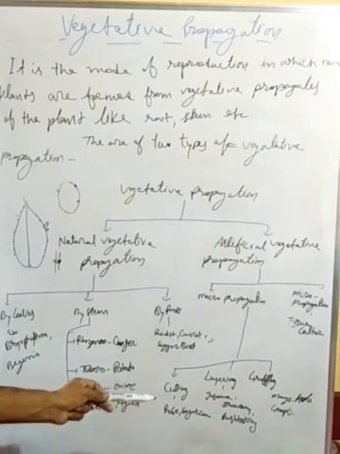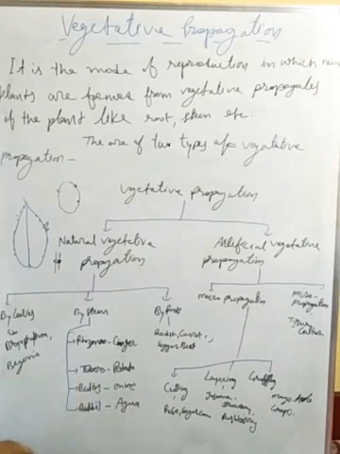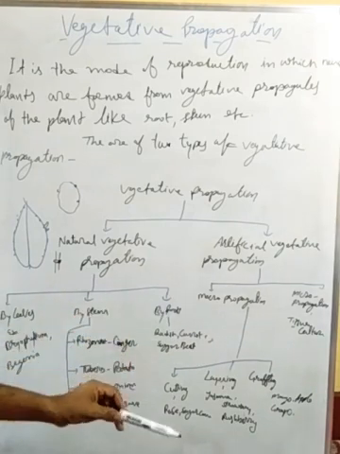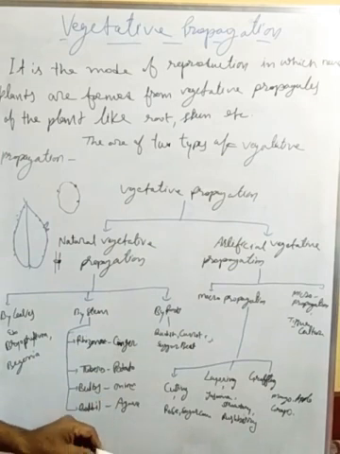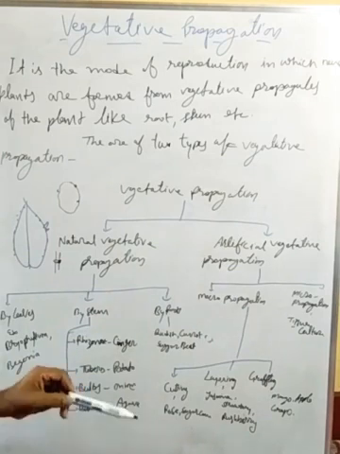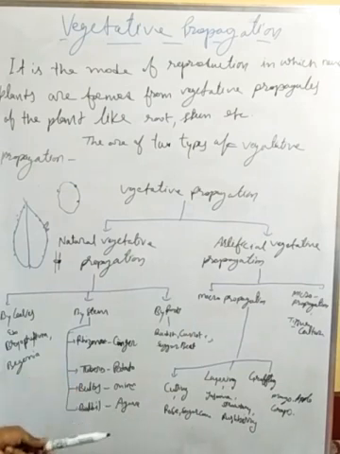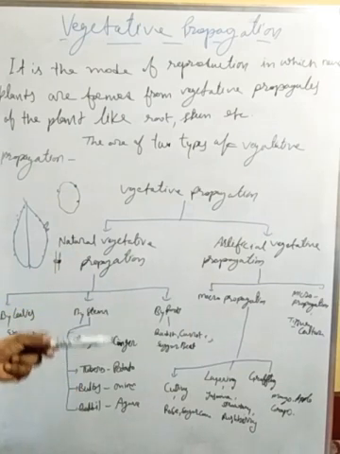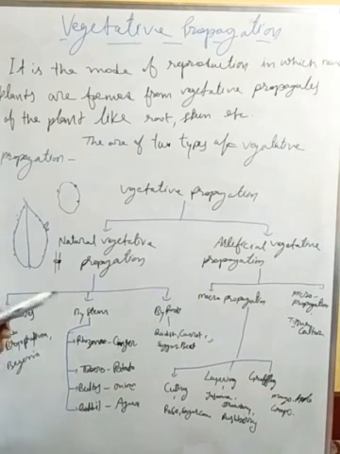Layering is also a method, for example jasmine, strawberry, raspberry. The stem of the plant is dipped in the soil, and there should be a node, and under the soil the node forms a bud for the shoot and also a bud for the root. Next one is grafting.